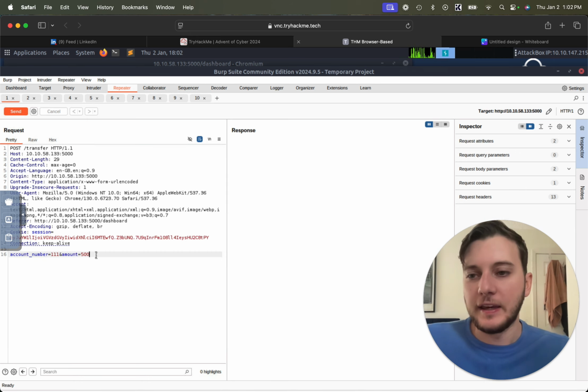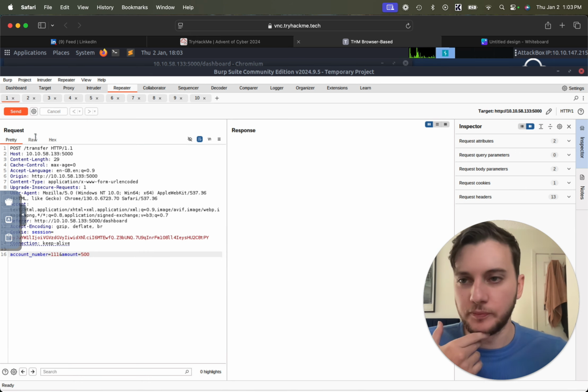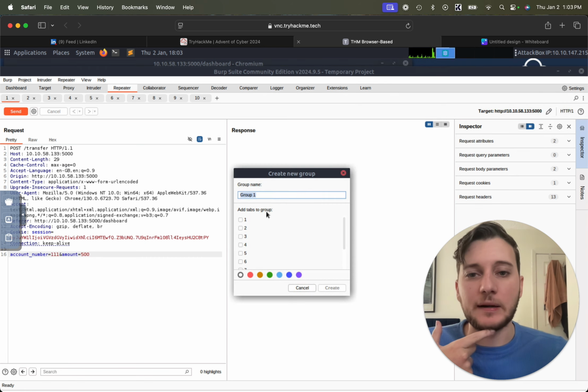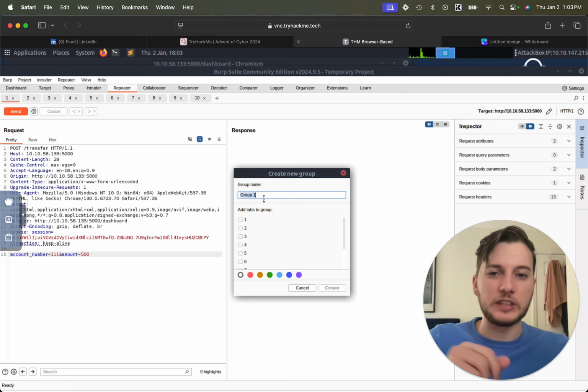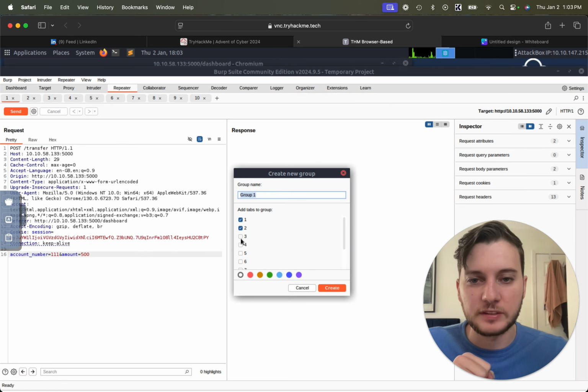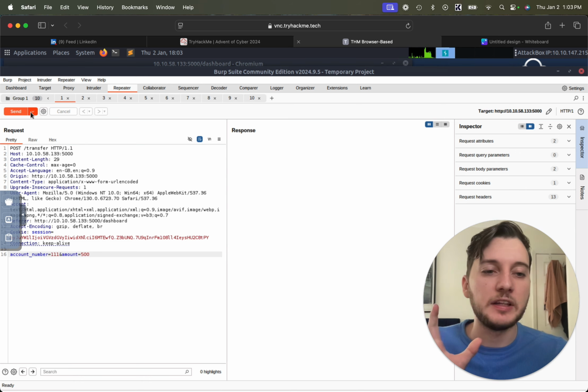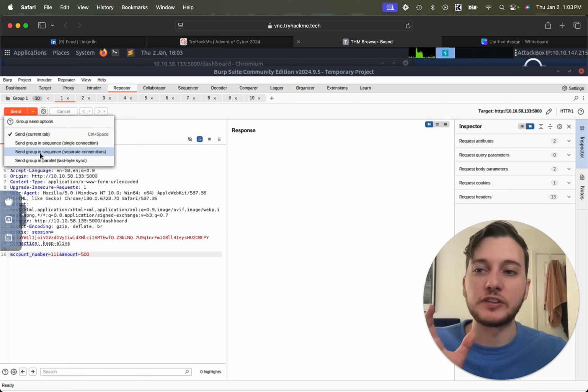So there we go. And now we're going to make a group out of these. So we come over here to the hamburgers and we do create tab. And we're going to name it, we'll just name it group 1, right? And then we're going to select all our tabs. And the reason why we do this is because when they're in a group, we have these options.